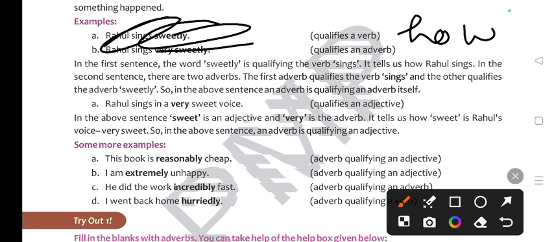Understood? So sweetly is what? Adverb. In the first sentence, the word sweetly is qualifying the verb sings. It tells how Rahul sings. In the second sentence, there are two adverbs, very and sweetly.